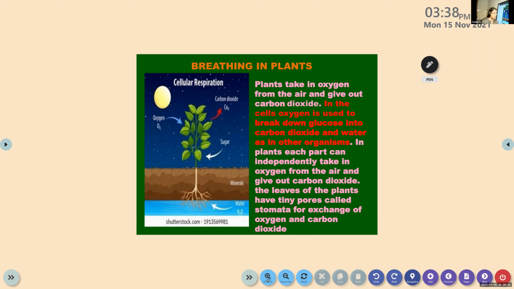In the morning hours, when the sunlight comes, they cook the food. That time they release the oxygen and take the carbon dioxide from the atmosphere. During night time, cooking is over, and it's time for them to store the food. That is the time they release the carbon dioxide and take the oxygen. So plants take in oxygen from the air and give out carbon dioxide. In the cells, oxygen is used to break down glucose into carbon dioxide and water.